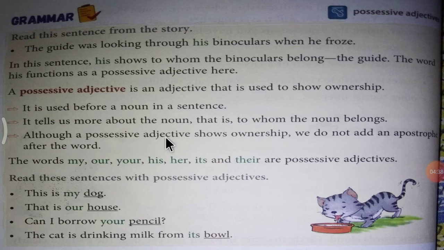Although a possessive adjective shows ownership, we do not add an apostrophe after the word.